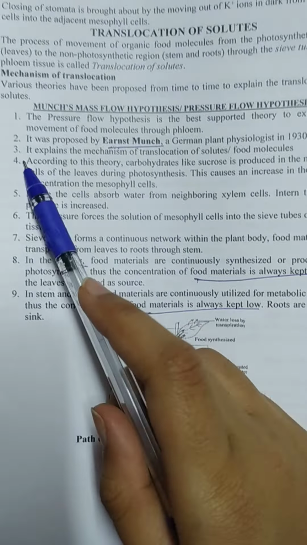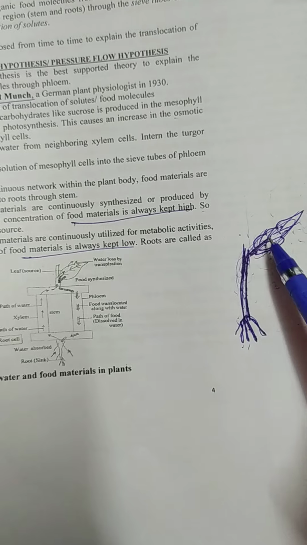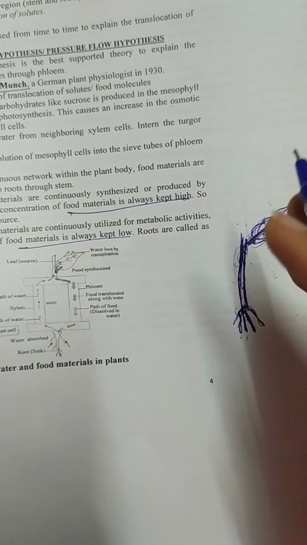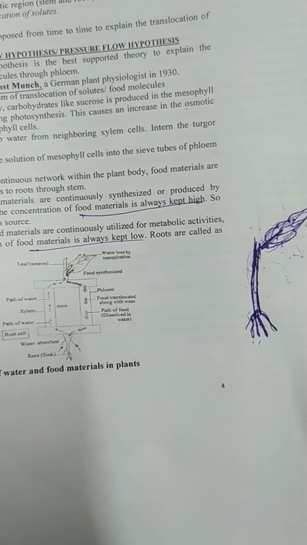Next, in the leaves, food materials are continuously synthesized. Synthesize means produce. So continuously food materials are produced by photosynthesis, and the food materials are always kept high in the leaves.